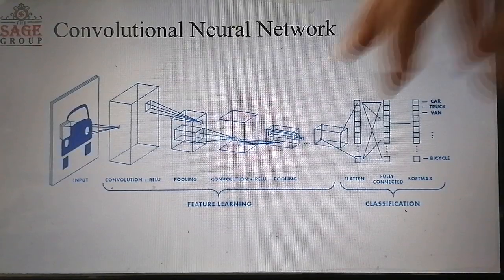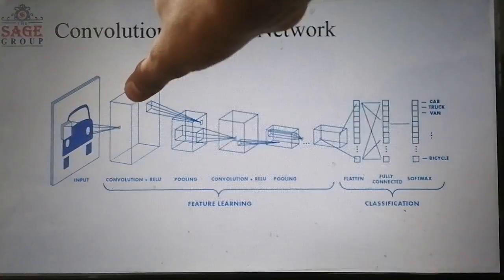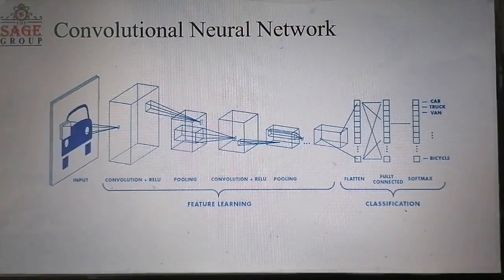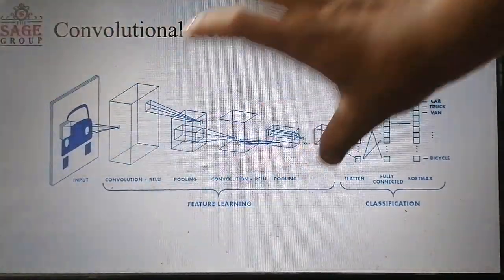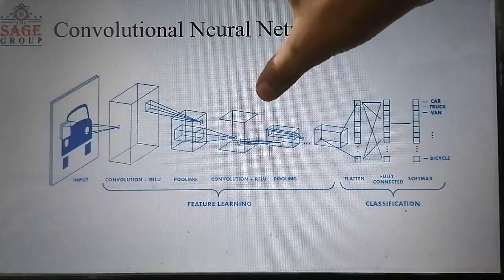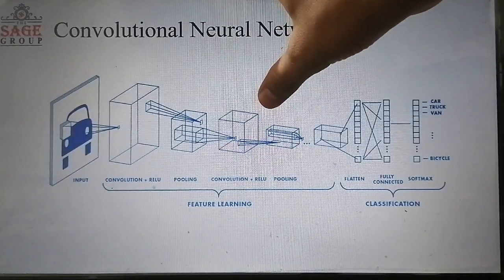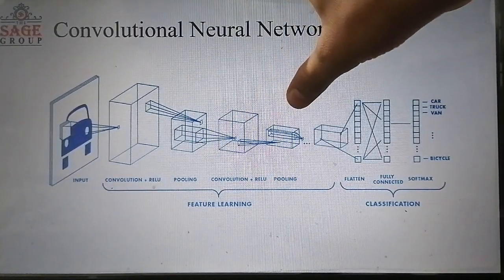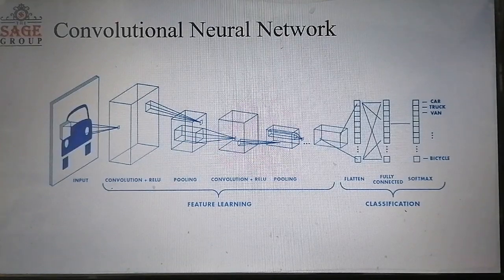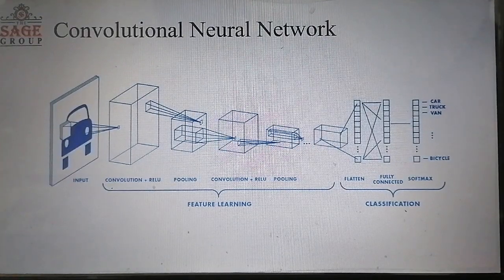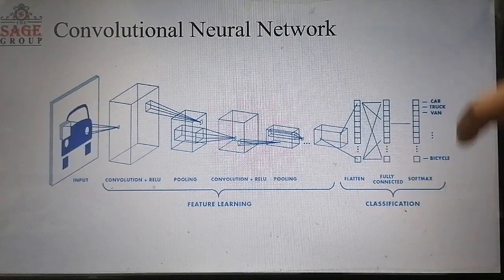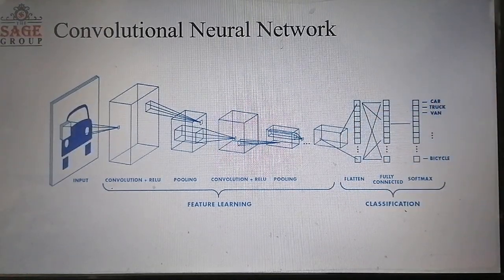One is feature learning, which consists of convolution and pooling operations, and feature learning provides a feature map that tells us where any feature is present. The next part is the classification part.